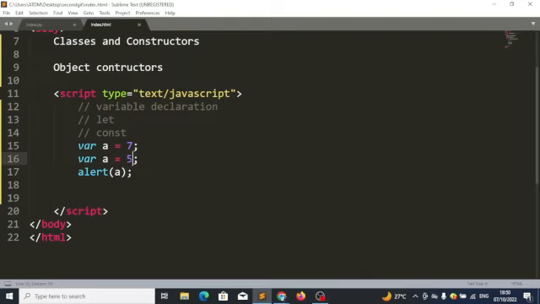Yes, sir. Okay, thank you. So now, this is not cool because since we've already created a container, we should not be able to recreate that container again. If we are doing it like this, then it means we are changing the content of that container, which is fine. But this doesn't make much sense because what you are doing here is making the first container redundant, useless. Because henceforth, when you call on A, it's going to use the value of the last created container. So they noticed this bug with VAR, and in order to resolve this problem, let was introduced.